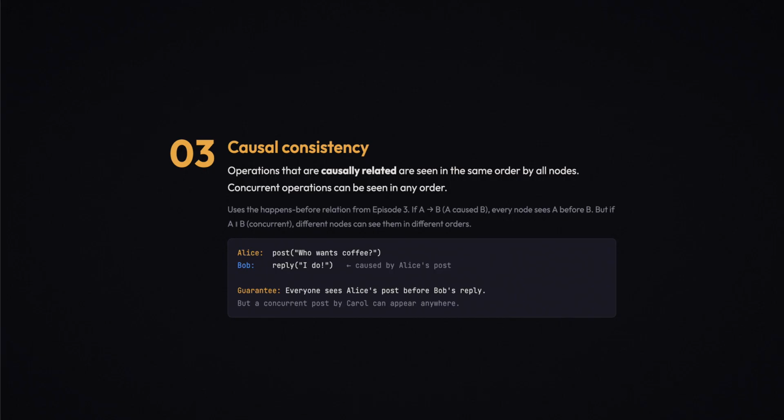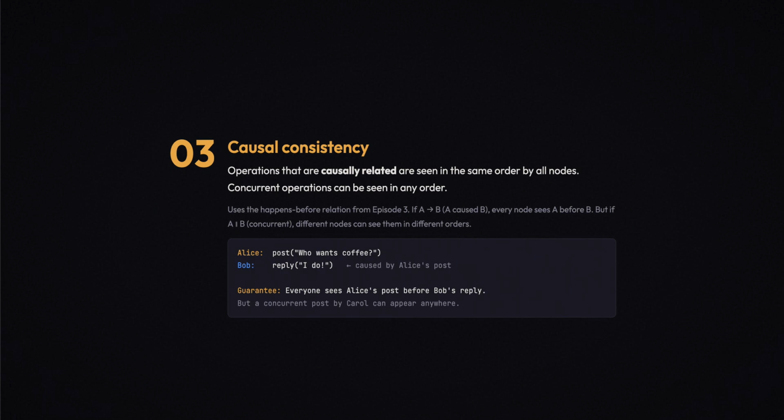If event A caused event B, because A sent a message that B received, or because they happened sequentially on the same node, then every node sees A before B. But if A and B are concurrent, no information flowed between them. Different nodes might see them in different orders. And that's fine, because there's no correct order for causally independent events.